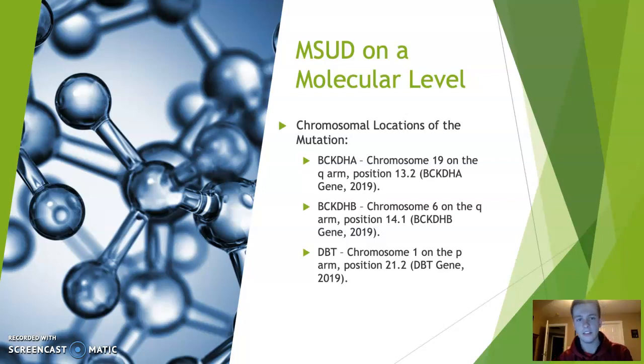And looking at the genes responsible for MSUD on a molecular level, we have BCKDHA, which is found on chromosome 19 on the long arm at position 13.2. And next we have BCKDHB, which is found on chromosome 6, also on the long arm at position 14.1. And then lastly, we have DBT, which is on chromosome 1, on the short arm this time, and it's found at position 21.2.